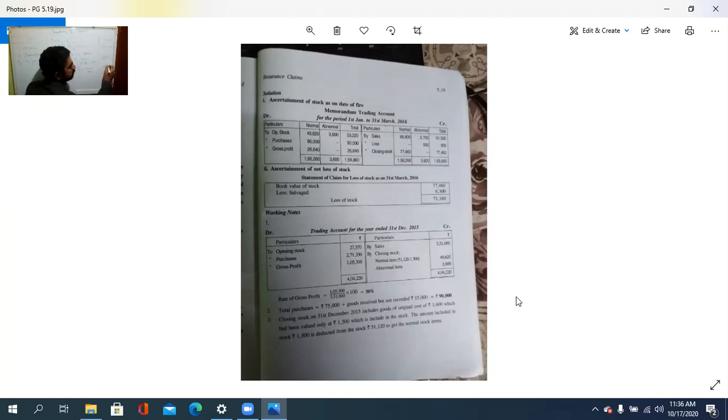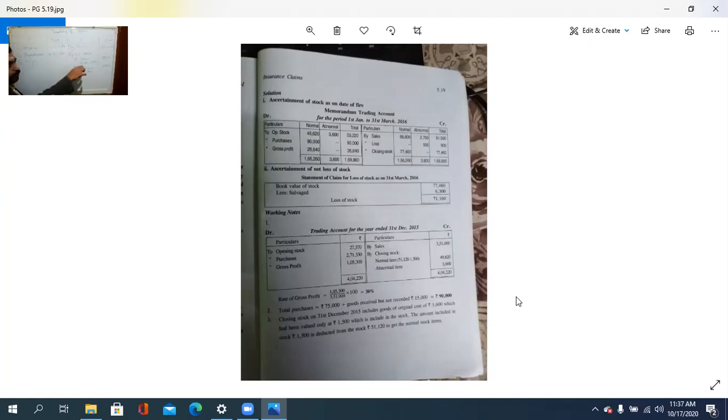Then 3,600. Clear? So these two constitute what? The closing stock. So 49,620 plus 3,600 is 53,220. So this 53,220 will be the opening stock for the memorandum trading account. Clear? 49,620. How? 51,120 is the total value. Out of that, the abnormal item of 3,600 is to be now valued at 1,500.